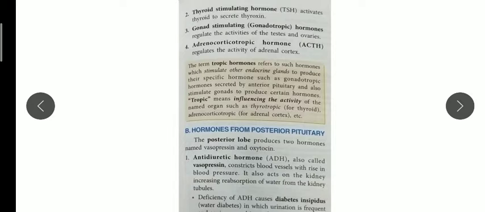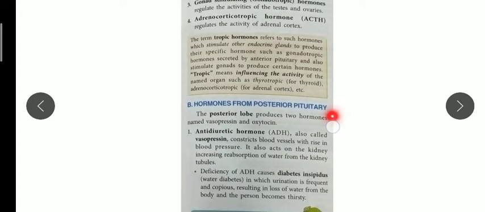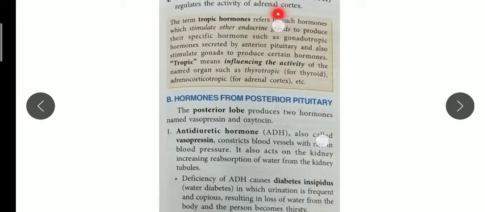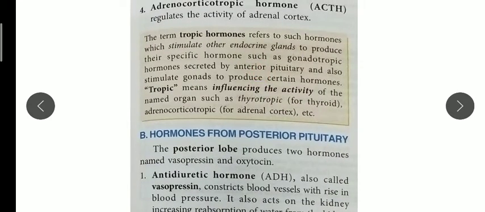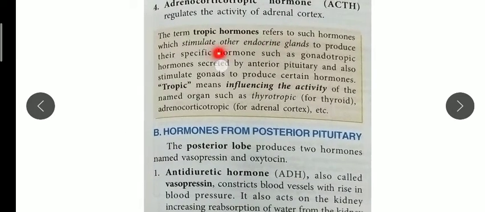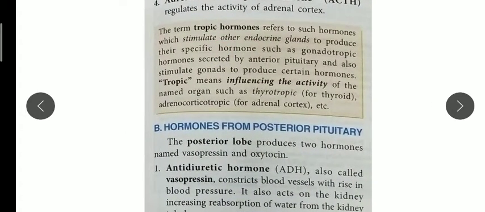All right, now what is a tropic hormone? In this yellow box you can see the term tropic hormones refers to hormones which stimulate other endocrine glands. So all these pituitary hormones, as I said, are tropic hormones because they control the other glands, like gonadotrophin, which is secreted by the anterior pituitary and stimulates or activates the gonads so that they can produce hormones.